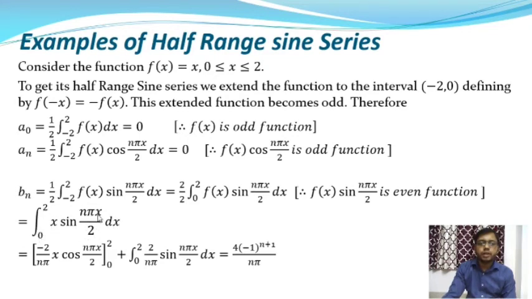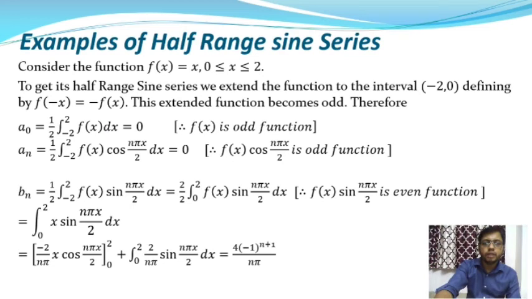Now applying integration by parts, where x is the first function and sin(n pi x by 2) is the second function, it gives minus 2 by n pi into x cos(n pi x by 2), with upper limit 2 and lower limit 0, plus integration over 0 to 2 of 2 by n pi into cos(n pi x by 2) dx. After putting in the upper and lower limits and integrating the second term, we get the value of bn, which is equal to 4 into (minus 1) to the power n plus 1 by n pi.